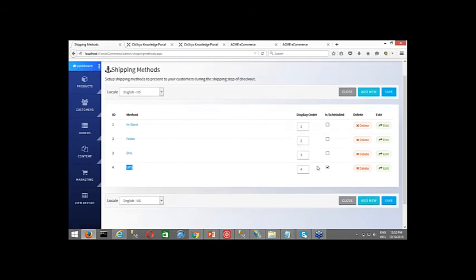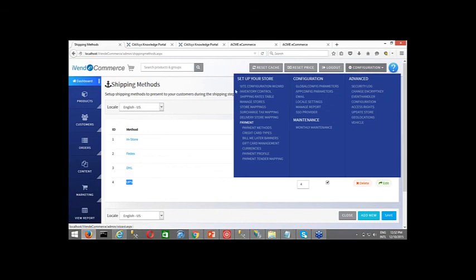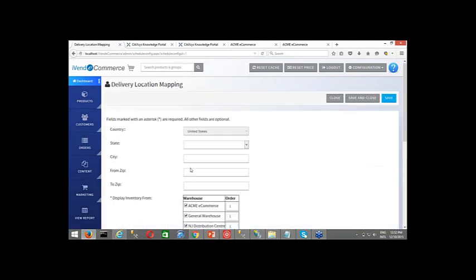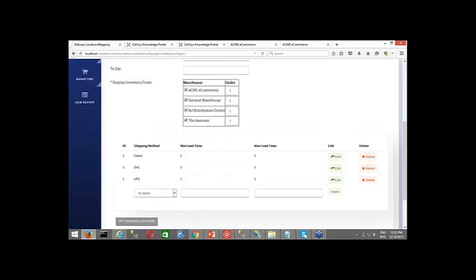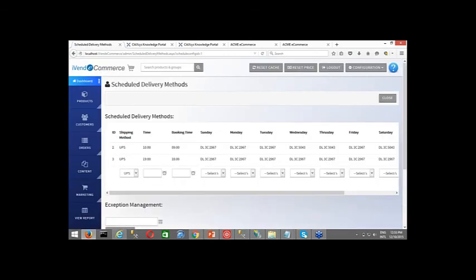So once you mark this, save it in the system, then you go into the delivery store mapping. You open the delivery store mapping of that locality where you want to have it, and then you click on set schedule delivery. This will open up a screen wherein you can configure your vehicle.